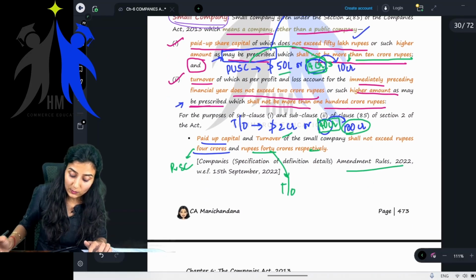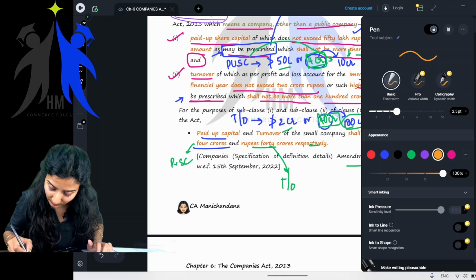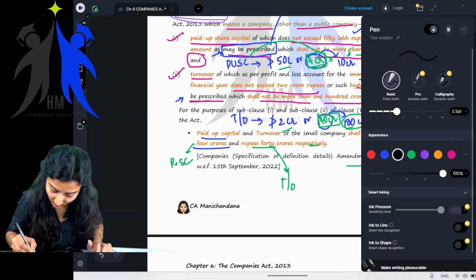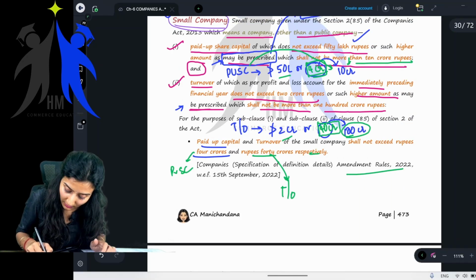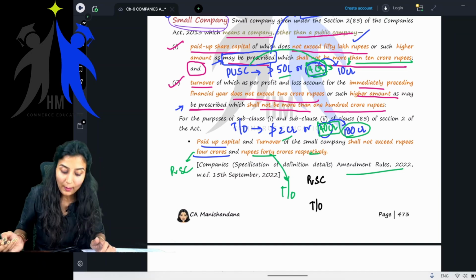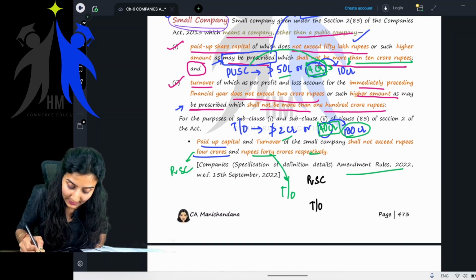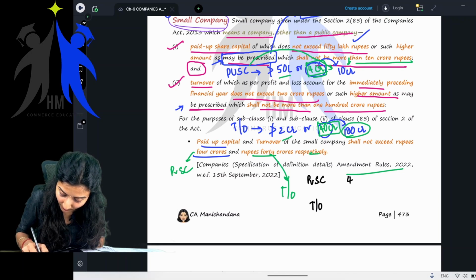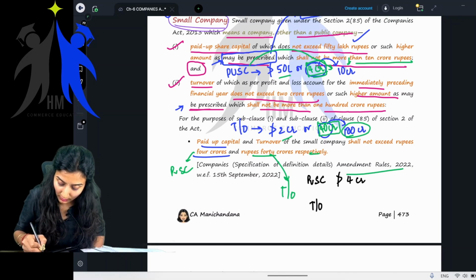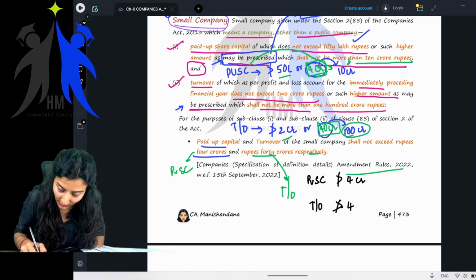Small company. Here we were seeing paid up share capital and turnover. Paid up share capital should not exceed how much? 4 crore. Turnover not exceeding 40 crore.